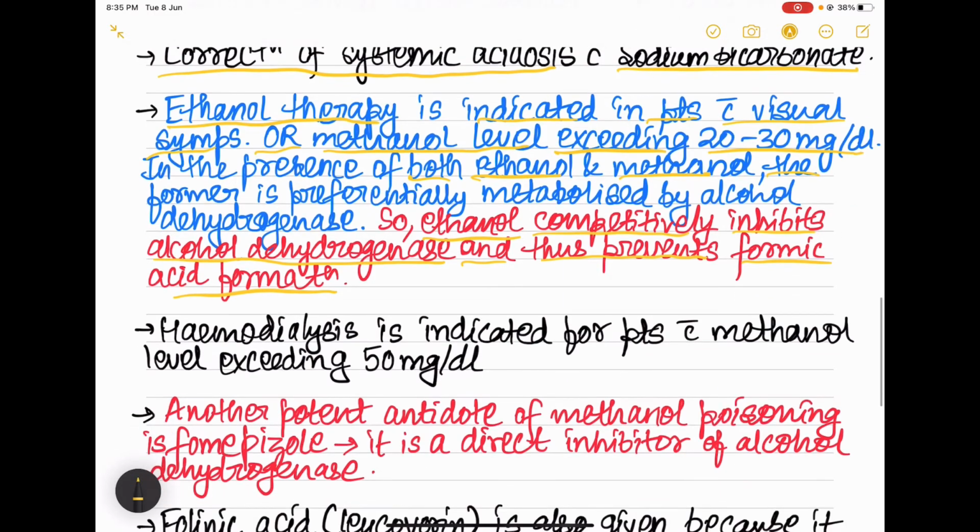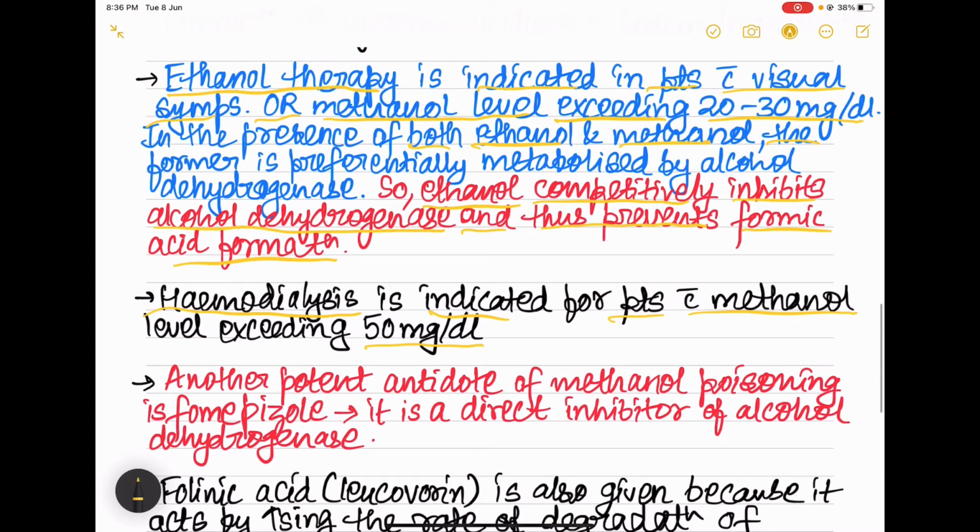Okay, now coming to the next thing, that is hemodialysis. It is indicated for the patients where serum methanol levels exceed 50 milligram per deciliter. Another potent antidote for methanol poisoning is fomepizole. It is a direct inhibitor of alcohol dehydrogenase. Okay, so fomepizole and ethanol.